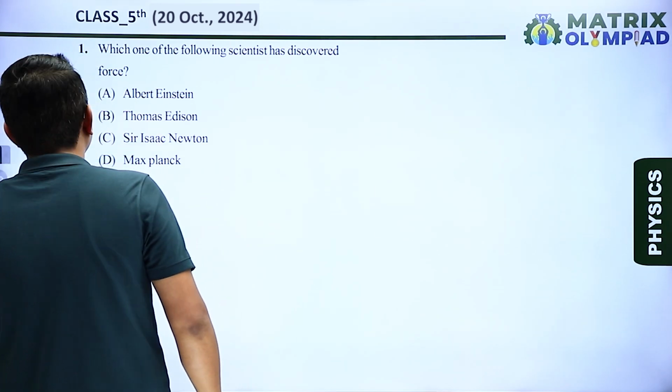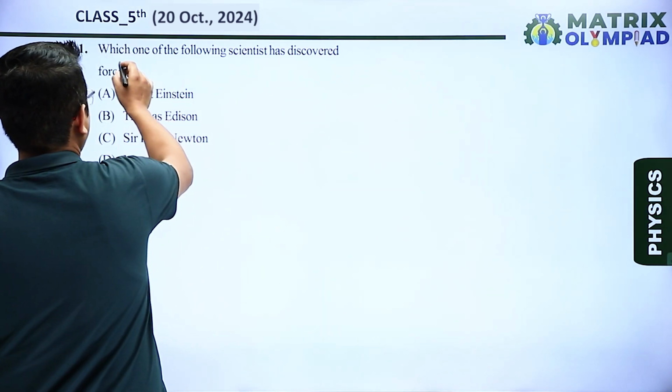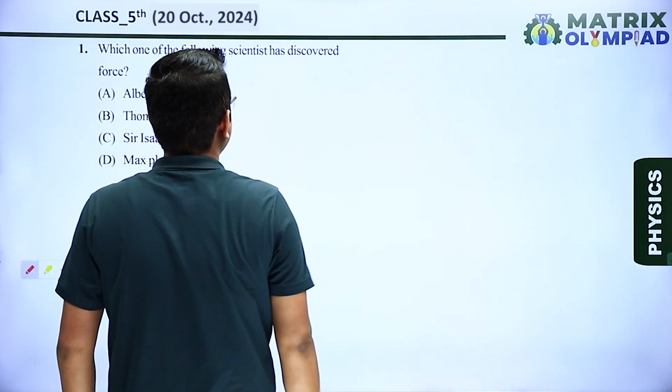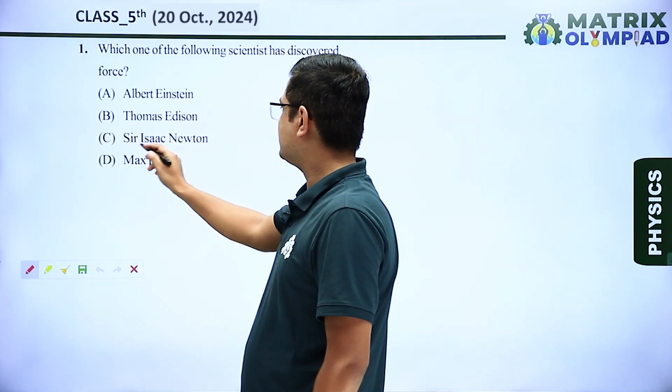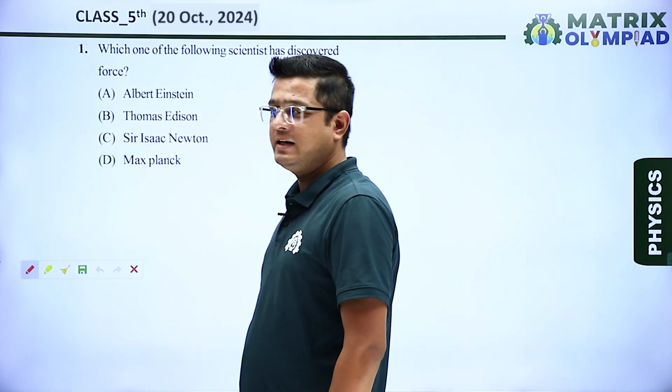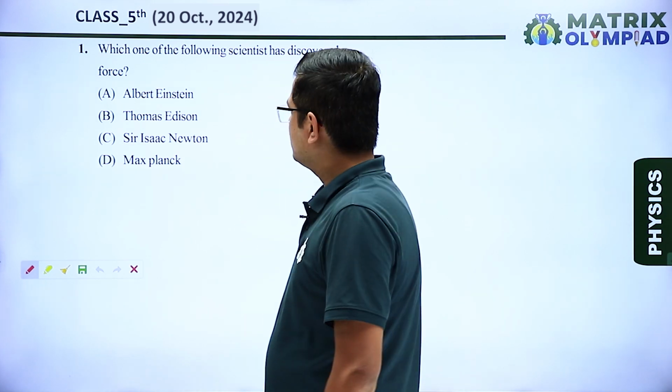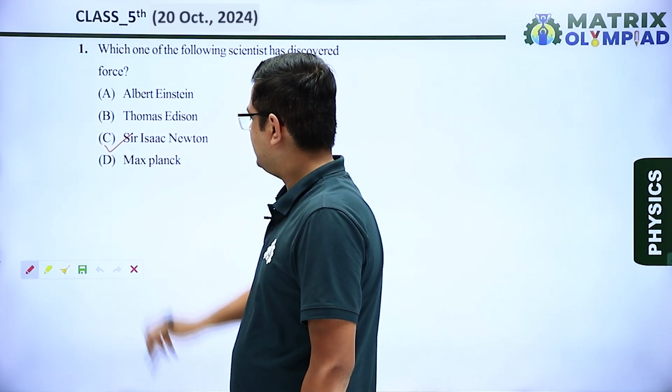First question. In first question it is said which of the following scientist has discovered force? So we know that a famous scientist Sir Isaac Newton has discovered the force and gave 3 laws of motion. So our correct answer is option C.